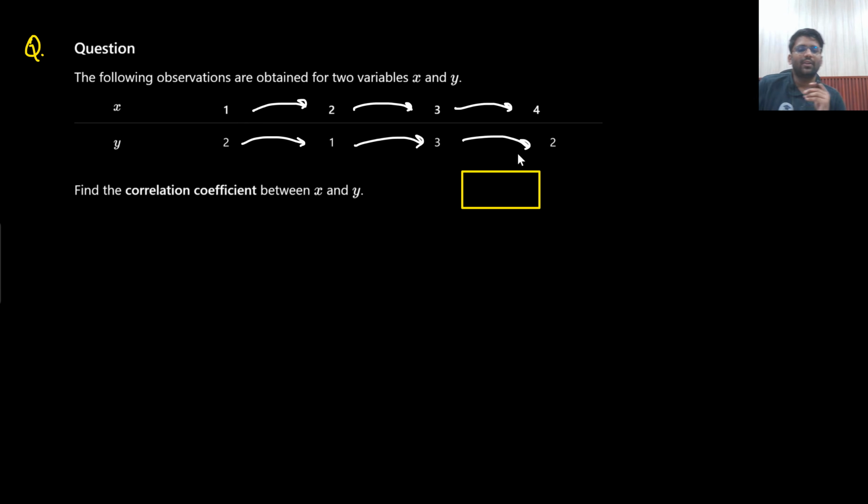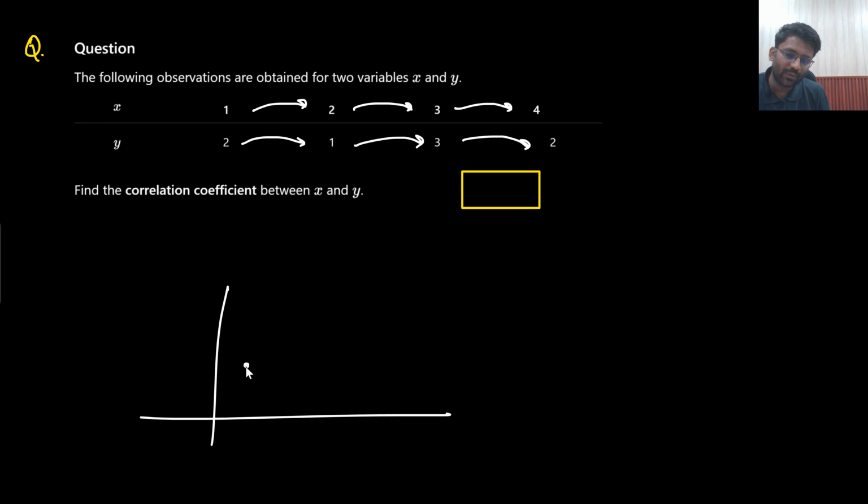Can you let me know whether the correlation coefficient will come out to be positive or negative? I cannot comment. What kind of correlation is there? x increases, y is decreasing. Sometimes it is increasing, sometimes it is decreasing. The points are 1, 2, then 2, 1, then 3, 3, then 4, 2. This kind of scenario is there. Decreases, then increases, then again decreases. So can you comment on the correlation?